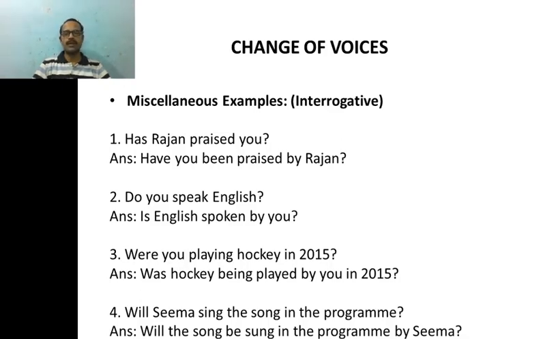So once again our sentence begins with an auxiliary verb. Now observe carefully. In the first sentence it is has, whereas in the passive construction it is have. Why? Read the sentence carefully. Have you been praised by Rajan?